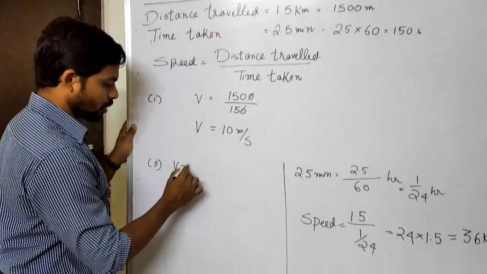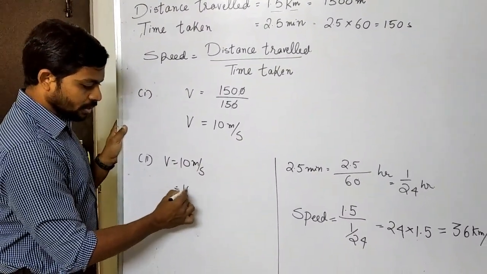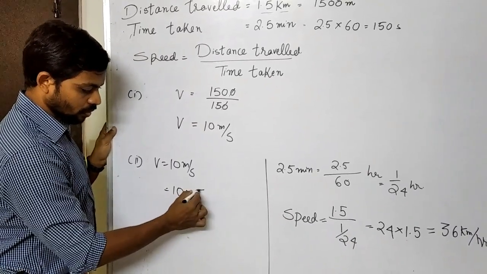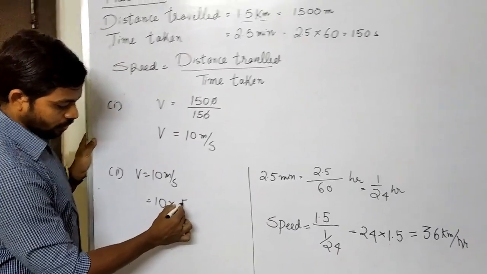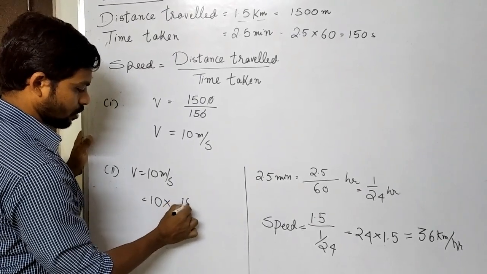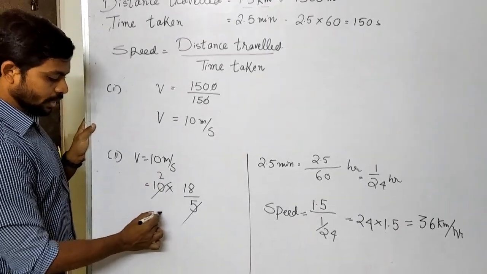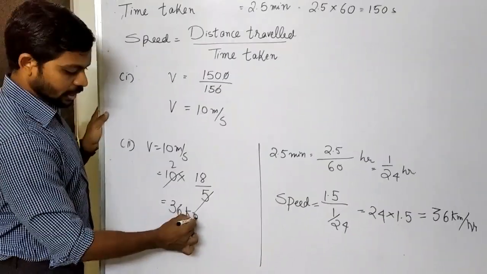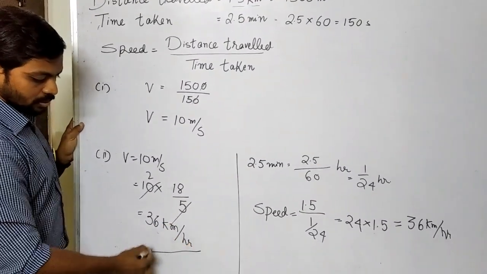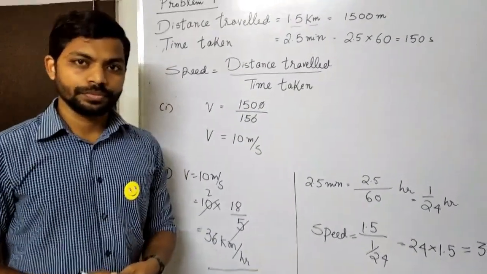Speed given 10 meter per second, 10 meter per second into 18 by 5. 5 ones are 5, 5 twos are 10, it is 36 kilometer per hour. Hope you understood this also.